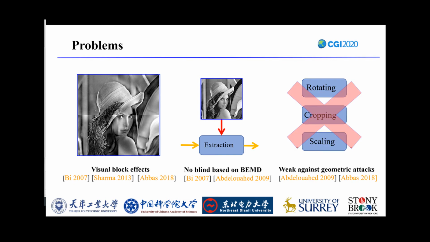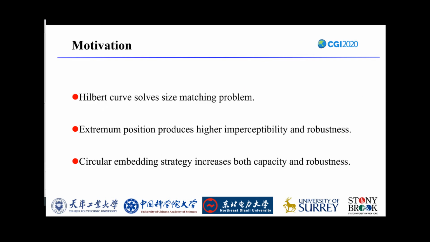Thirdly, randomly modifying the IMFs risks lowering imperceptibility and robustness. More seriously, all of those algorithms are fragile against geometric attacks, such as rotation, cropping, and scaling. To overcome these problems, a robust and blind image watermarking algorithm based on circular embedding and BEMD is developed.